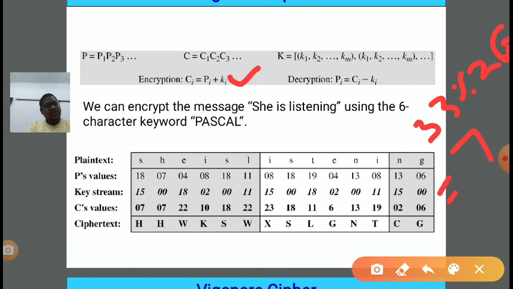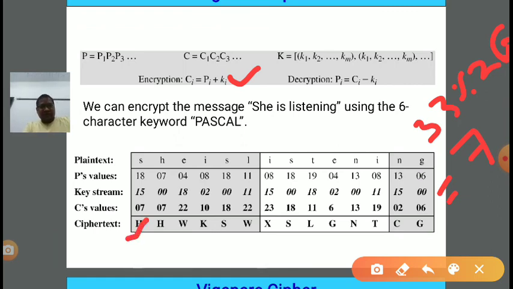The remainder is 7, and the corresponding alphabet for 7 is: A0, B1, C2, D3, E4, F5, G6, H7. So the first C1 will be H.